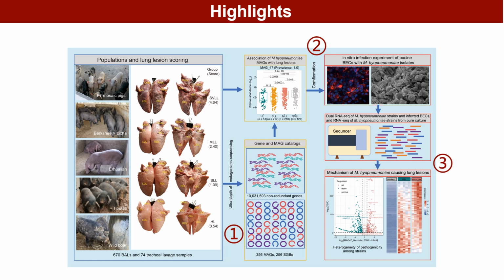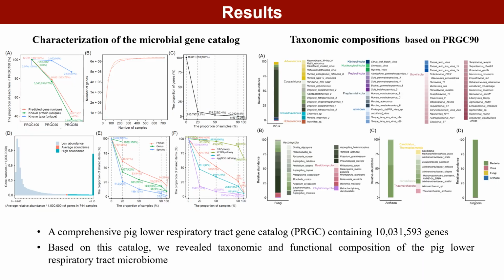Second, we observed significant associations of Mesomycoplasma hyopneumoniae strain or adhesion-related virulence factors with lung lesions and confirmed this with in vitro infection experiments. Third, we suggested that the adhesion of Mesomycoplasma hyopneumoniae activated several pathways of bronchial epithelial cells, such as NF-kappa-B, MAPK, cell apoptosis, and response to reactive oxygen species, and resulted in cilium loss, epithelial cell-cell barrier disruption, and lung lesions. And now, I am introducing the main findings of this paper.